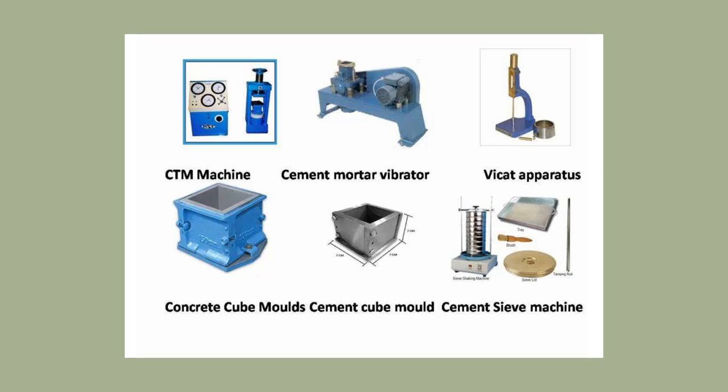Then these are the CTM machine, different machines are shown: CTM machine, cement mortar vibrator, Vicat apparatus, cube and concrete cube mold. Here concrete cube and cement cube mold are given. Cement cube mold is 7 centimeter by 7 centimeter by 7 centimeter. Concrete cube is 150 mm by 150 mm by 150 mm, that is 15 centimeter by 15 centimeter by 15 centimeter. Then a cement sieve machine. Sieve machine is there.